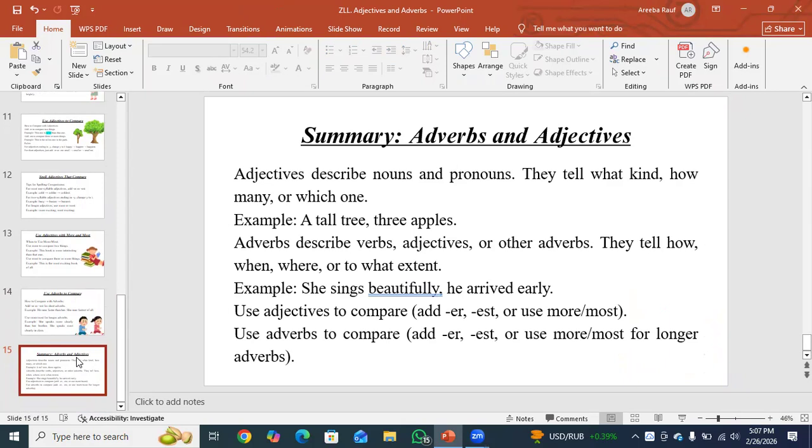This is a summary of adverbs and adjectives. Adjectives describe nouns and pronouns. They tell what kind, how many, or which one. For example, a tall tree, three apples. Whereas adverbs describe verbs, adjectives, or other adverbs. They tell us how, when, where, or to what extent. For example, she sings beautifully. He arrived early. Use adjectives to compare: add er or est, or use more and most. This is a key point. And use adverbs to compare: add er or est, or use more and most for longer adverbs.